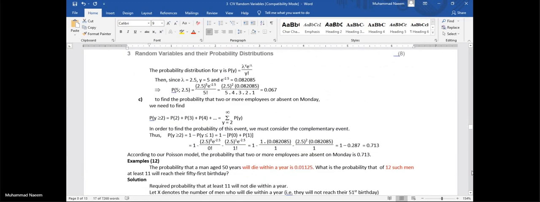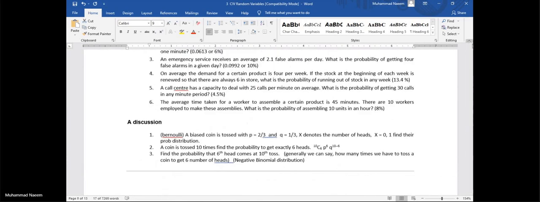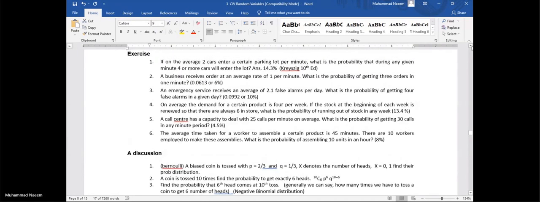In some cases, like in these unsolved problems, we are given the average. We are given the average. Also, we are given the average. On the average, we have certain things.